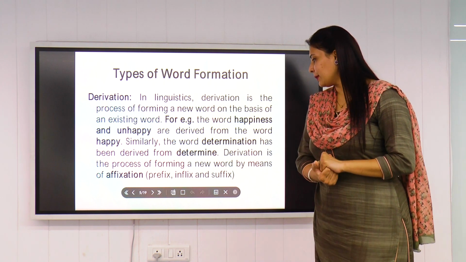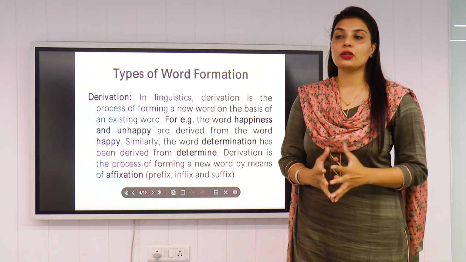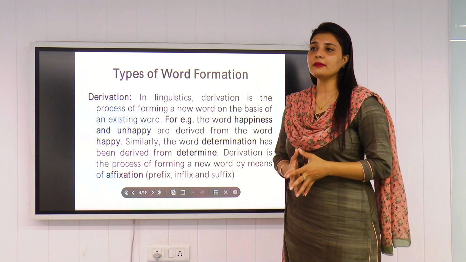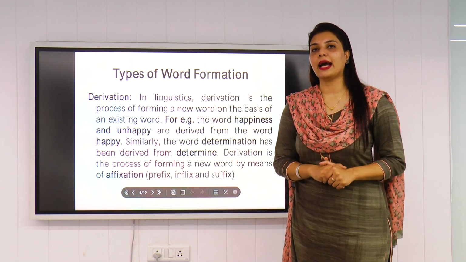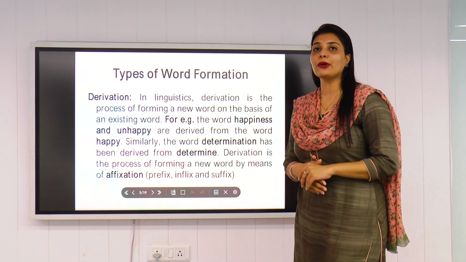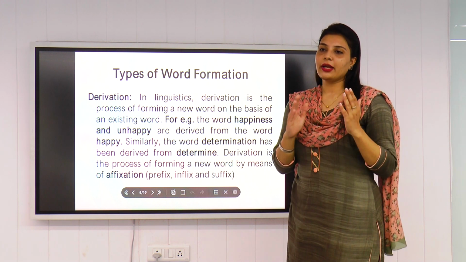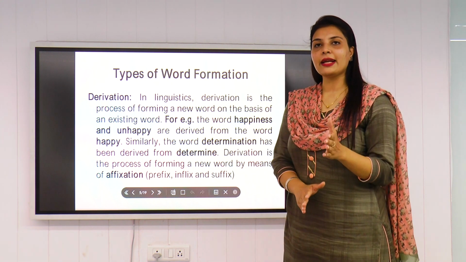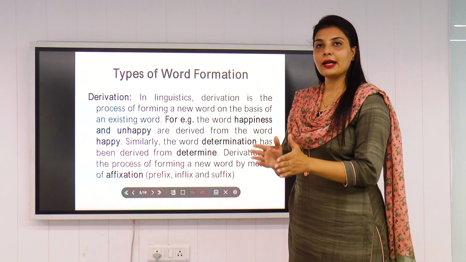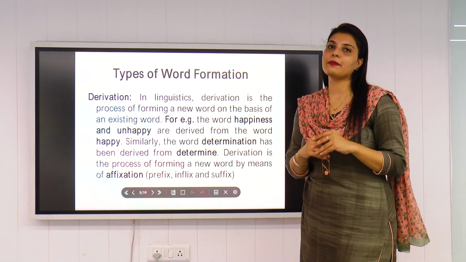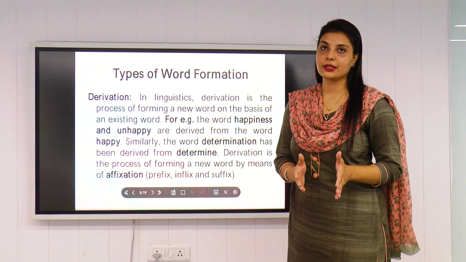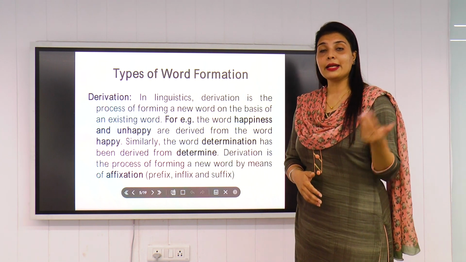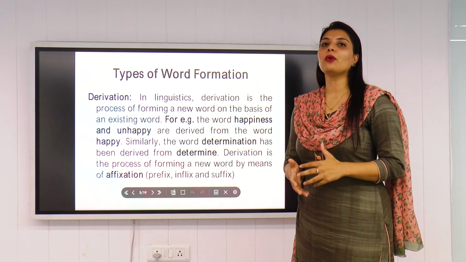Derivation is the process of forming a new word by means of affixation. So what is affixation now? In the first example, happiness and unhappy, we created those two words out of happy. In the first word, we added a suffix to happy and it became happiness. And in the second, we added a prefix to the word happy and it became unhappy. So this is how we create new words.